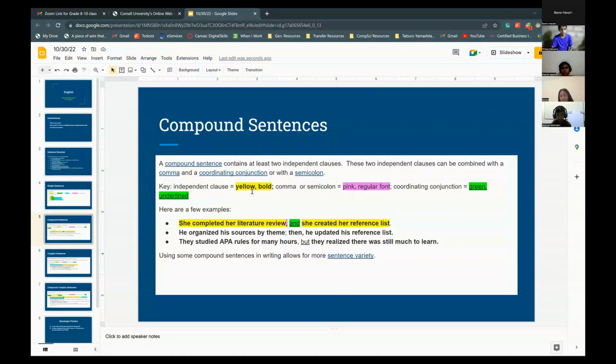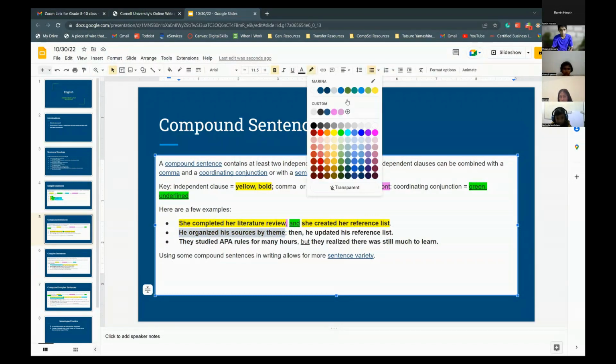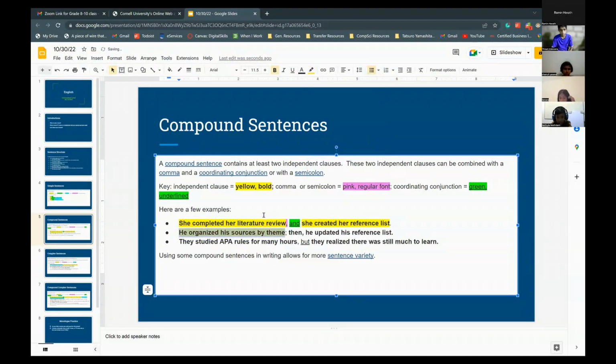So we have an independent clause, which is going to be yellow, and then we'll have our separator, which is our semicolon, and then our coordinating conjunction is green. He organized his source by team is yellow color. Yep, because that's our independent clause.